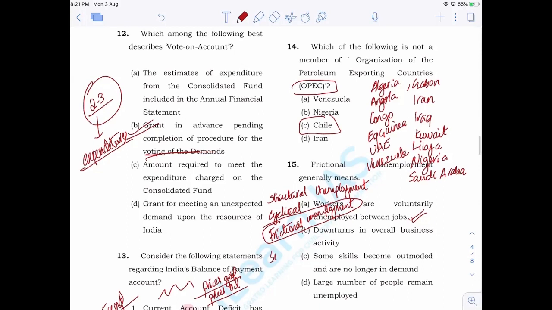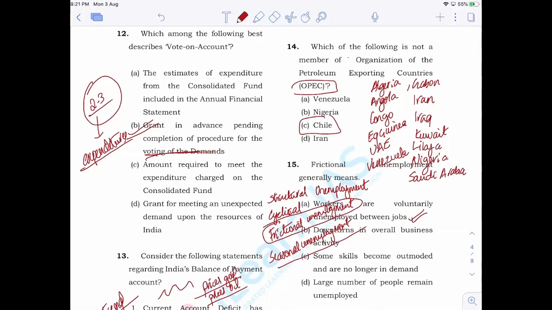Now, you shouldn't get confused with seasonal unemployment here. Seasonal unemployment is not similar to frictional. In both cases, there is a season where you are not in work, and soon after, you are going to get work. In seasonal unemployment, it is because of the nature of work that the unemployment occurs.